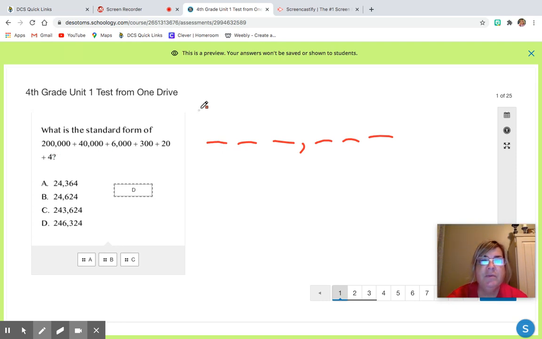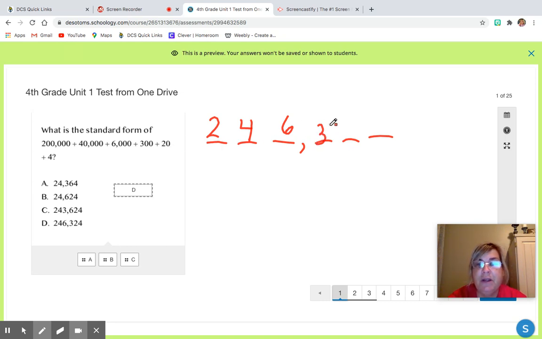Okay, so we're going to put a 2 in the 100,000s place because I have 200,000. The 4 in 40,000 is going to go in the 10,000s place. The 6 in 6,000 is going to go in the thousands place. The 3 in 300 is going to go in the hundreds place.